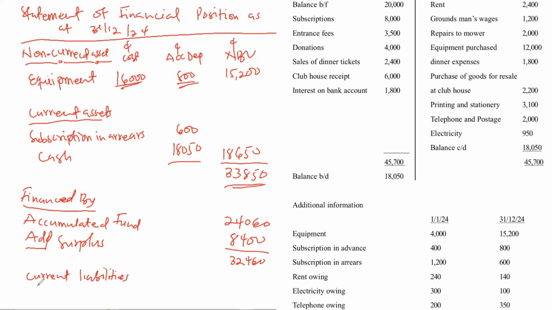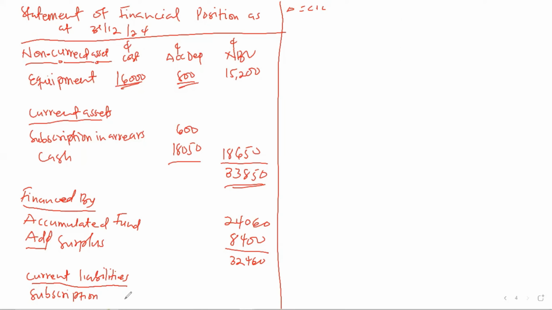We have subscription in advance as a current liability. What you have to know is that in the statement of financial position, it is always the closing balance. Don't forget. So the subscription in advance closing balance is 800. Then we have rent owing, with a closing balance on 31st December 2024 of 140.